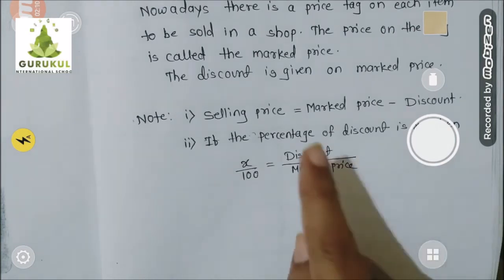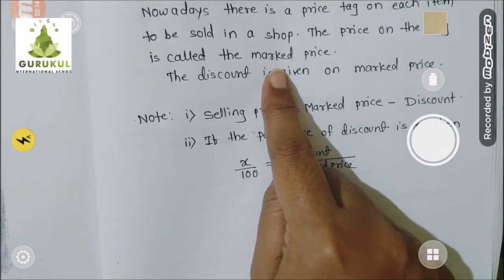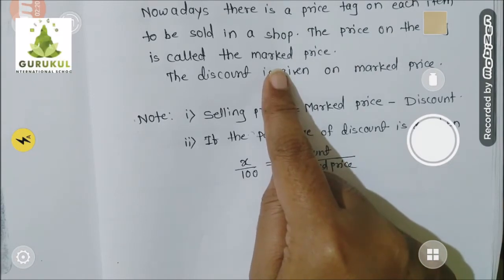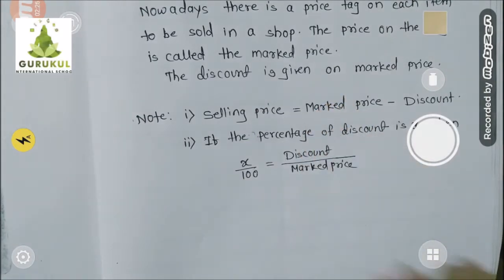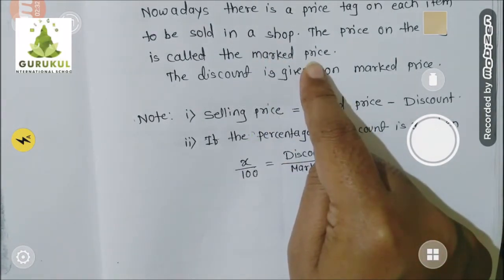Suppose I am again giving the same example. Maggi packet, if you had taken, suppose mark price is written rupees 12. But at the time of selling, suppose vendor sold you the same Maggi packet at rupees 10. So what is 10 rupees? 10 is the actual selling price. And 12 rupees is the printed price, which is nothing but the mark price.